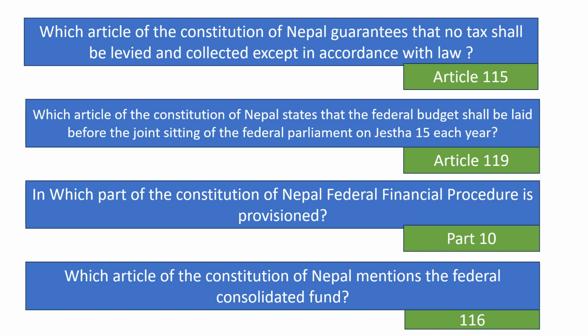Article 116 states about the Federal Consolidated Fund. Article 204 mentions the Provincial Consolidated Fund, and Article 229 mentions about the Local Consolidated Fund.